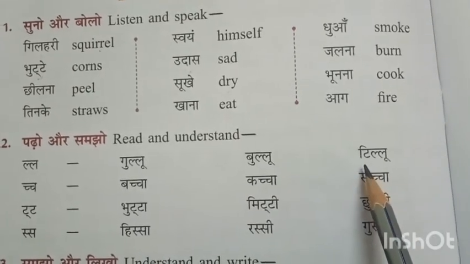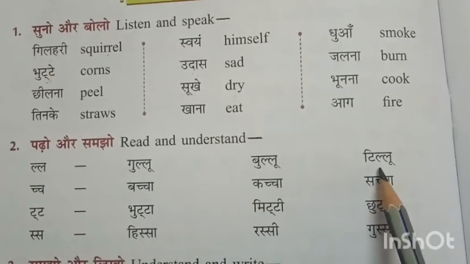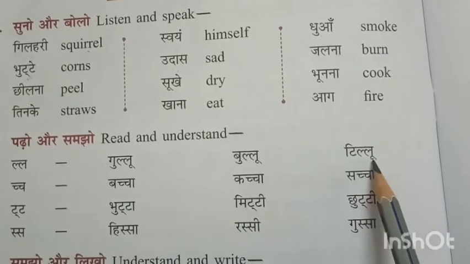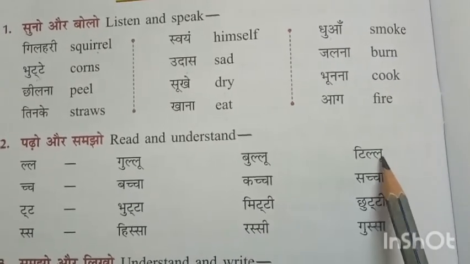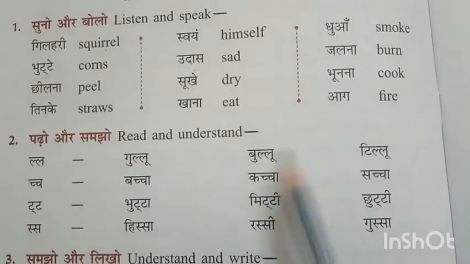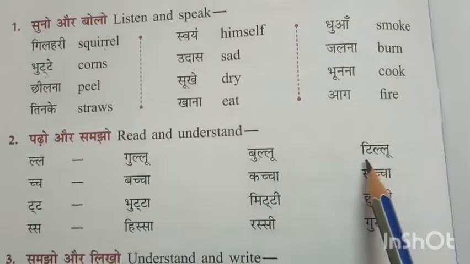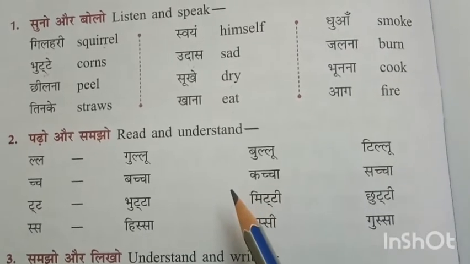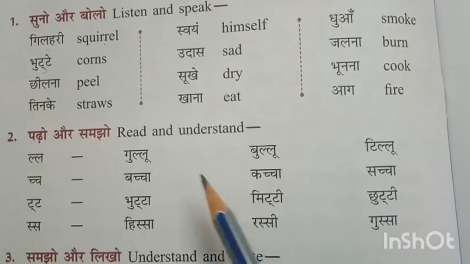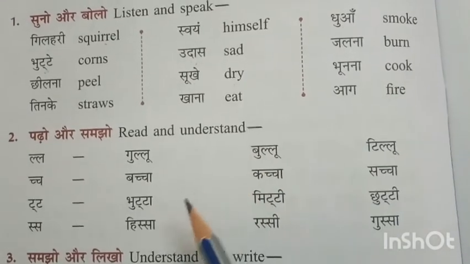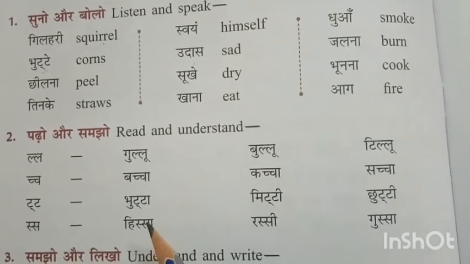Next, Ti, L, Lu, Tillu. So what are these names? Yes, these three names are names of the squirrel children. We saw in the lesson, right? Yes, these are the squirrel children's names.